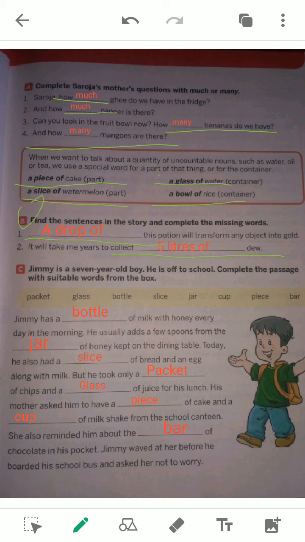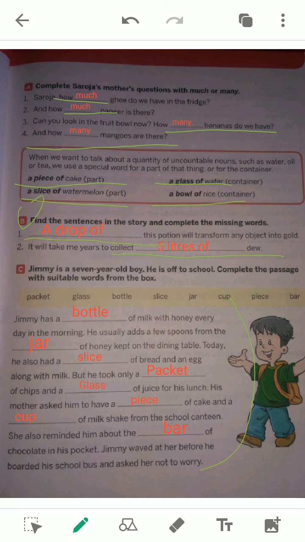Similarly, we have discussed that uncountable nouns are also measured by some special words like this: a drop of, a glass of, etc. You have to fill these blanks by reading this. Look at this. Jimmy has a bottle of milk with honey every day in the morning. What does Jimmy have? Jimmy has a bottle of milk with honey every day in the morning.